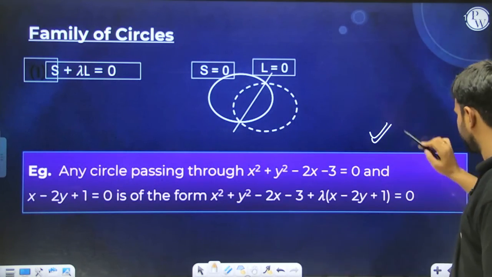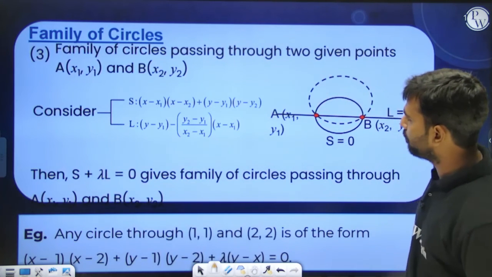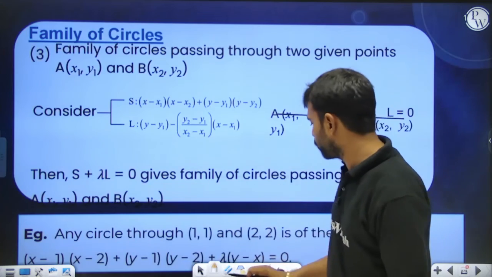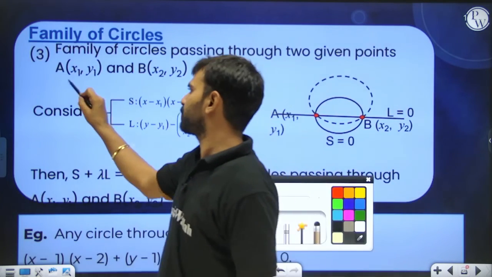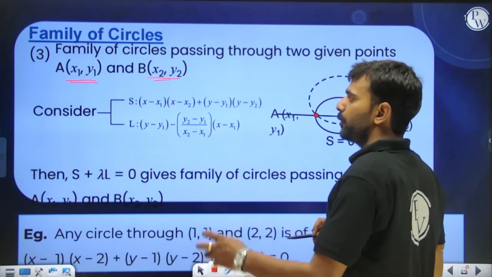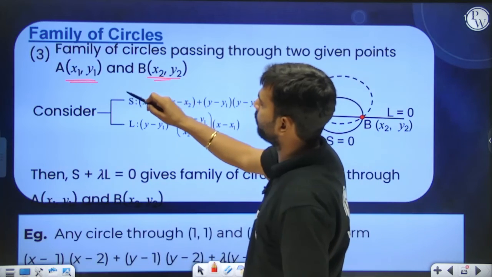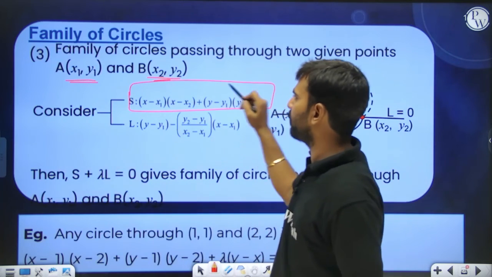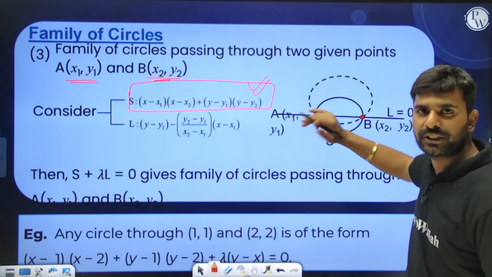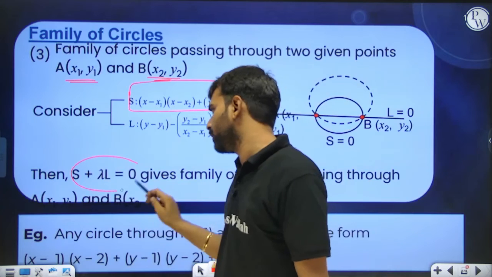This we have already seen, but here I would like to tell you one important point. Most often, with the family of circles passing through two given points, students are confused about how to use the family of circles in that case. So here you need to write down any one circle which is passing through these 2 points. We can write an equation in the diametric form, so that will be S, and we can also write down a line passing through these 2 points, represented like this, and then we can use S plus lambda L equal to 0.